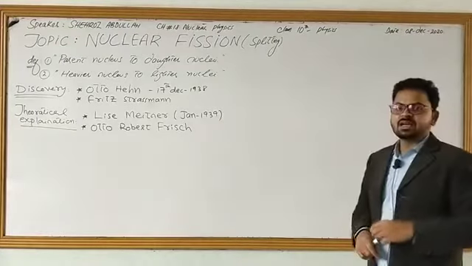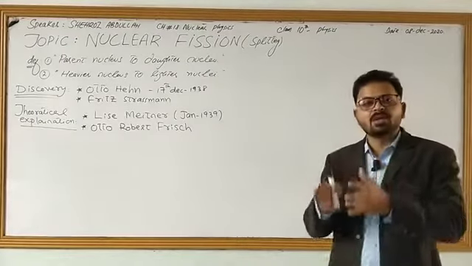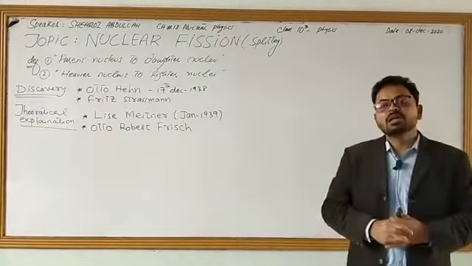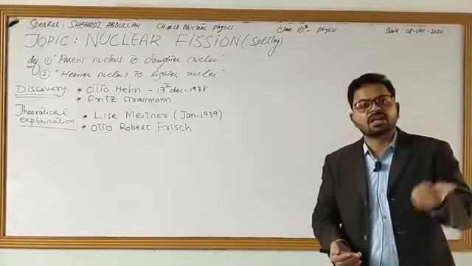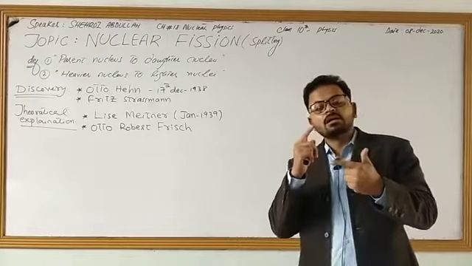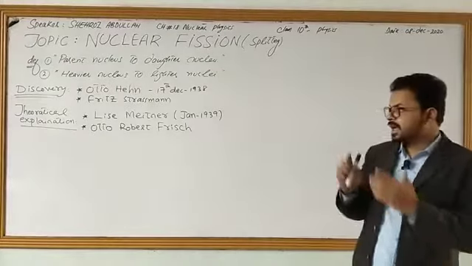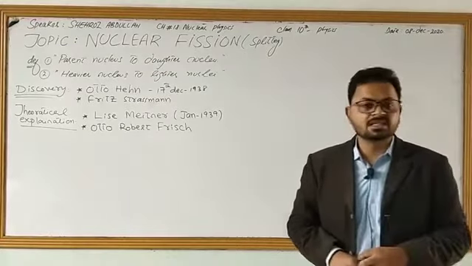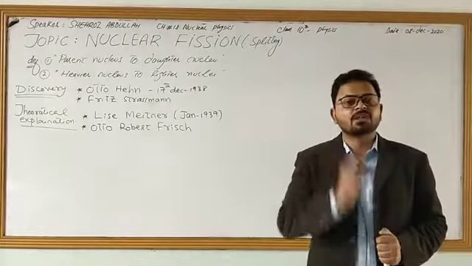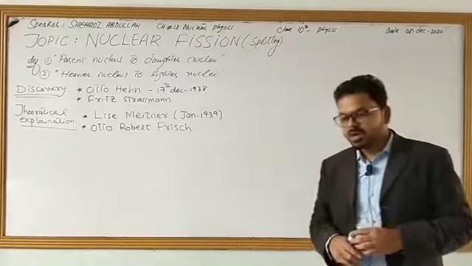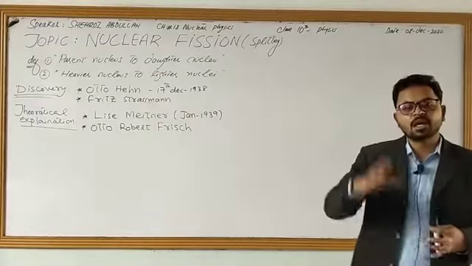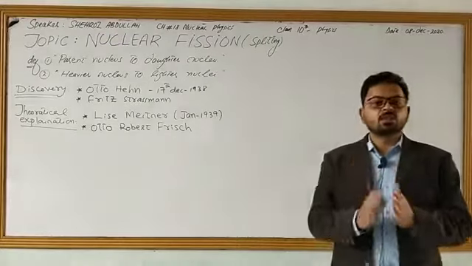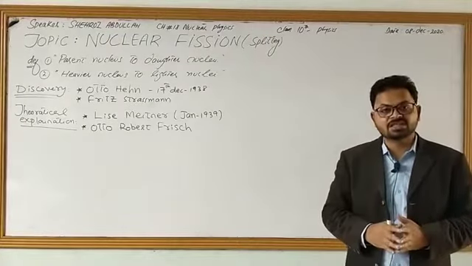Nuclear fission can be defined as that process in which a parent nucleus splits itself into 2 daughter nuclei. In other words, the process in which a heavier nucleus converts itself into daughter nuclei is known as nuclear fission, and the word fission means splitting. In this process, a lot of energy is released in the form of gamma rays, and 3 neutrons are also ejected.